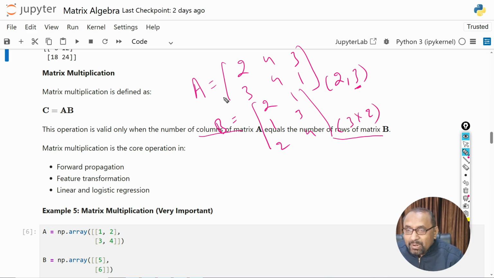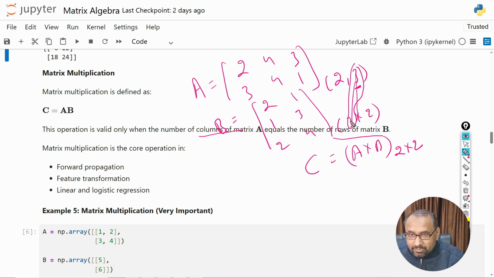So when you multiply A with B, the new matrix will be of 2 by 2 order. These inner elements must be equal: the number of columns in A must be equal to the number of rows in B. Only then can we multiply A matrix with B.